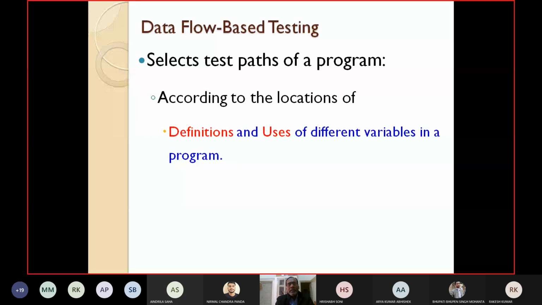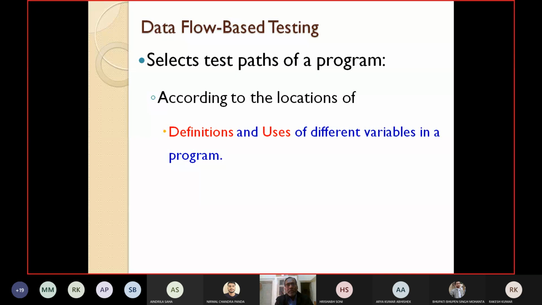The data flow based testing technique selects the test paths of a program according to the locations of the definitions and the uses of the different variables in the program, where the variables are defined and where the variables are used.